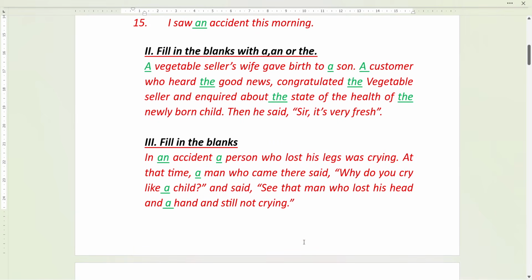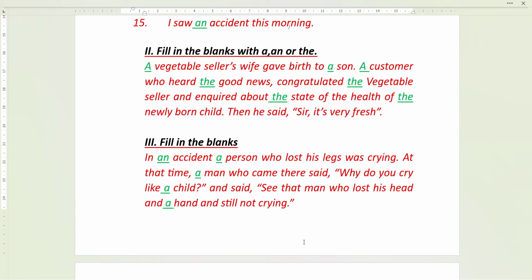Next bit, fill in the blanks with a, an or the. Look, this vegetable seller, first sentence. When we are introducing something, then we use a. Once we have introduced it, in the next sentence we can use the for the same person. When we are introducing, like a strange person, we use a. A vegetable seller's wife gave birth to a son. A customer who heard the good news. The good news, because already in the first line we know the good news.